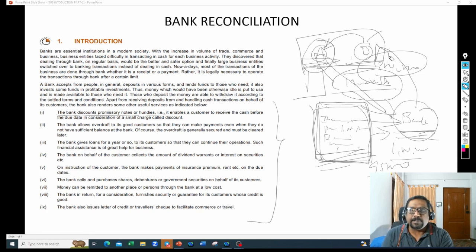Can you please make this payment to me? Then B will make that 1 lakh payment to the banker. So the banker will get 1 lakh. How much did the banker pay to A? 95,000. So that 5,000 rupees is the benefit or profit for the banker. That is the reason the banker will agree to do this kind of business.